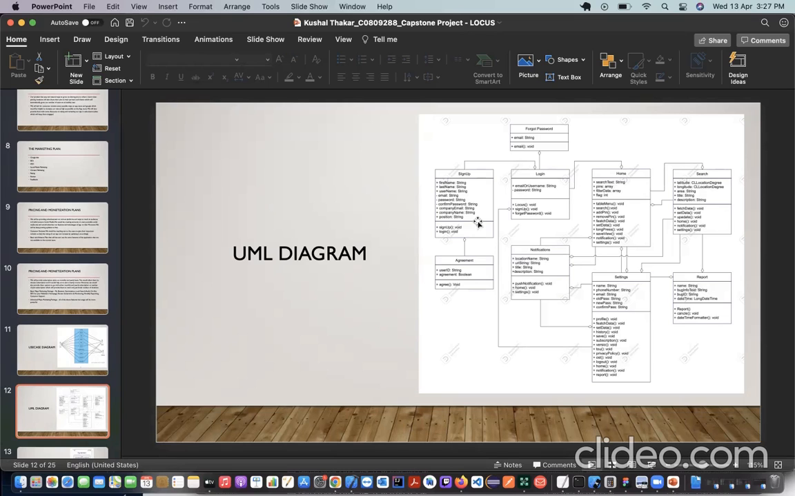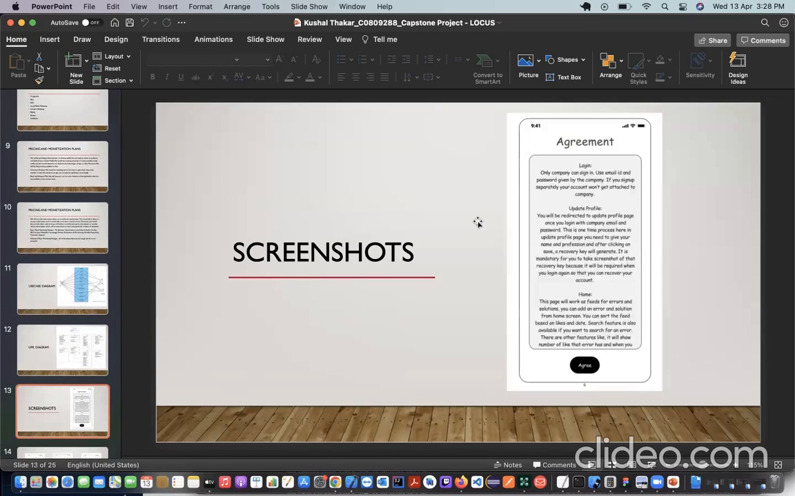If the person finds something not working accordingly, or they want new features, or they want to review or give any feedback, they can report from this section also. This UML diagram shows the workflow of how things are going to be inside the application, how they will be working, and all the classes that we need to make this app are all there. Now we will move forward to the screenshots. This is the UI part. This is the UI prototype, and these are the screenshots. So this is the agreement page.